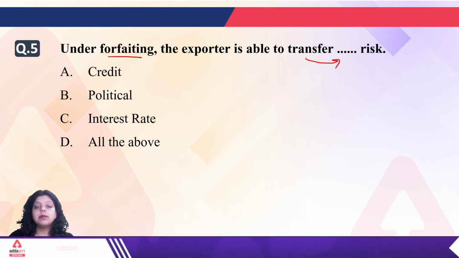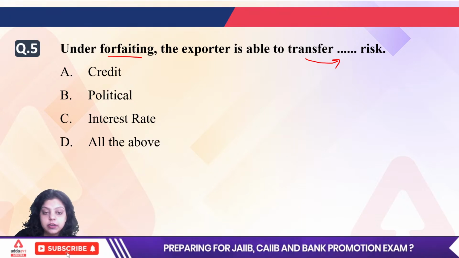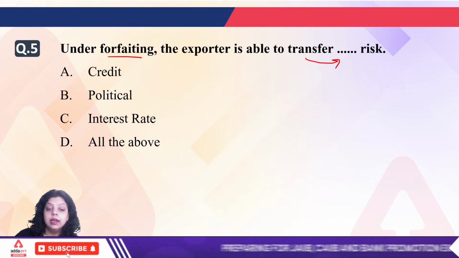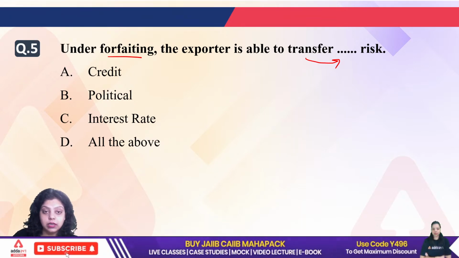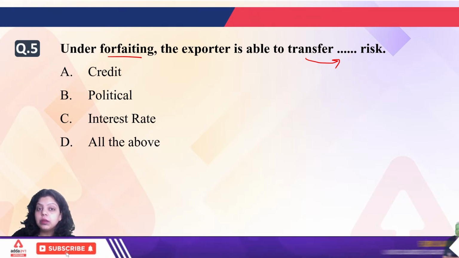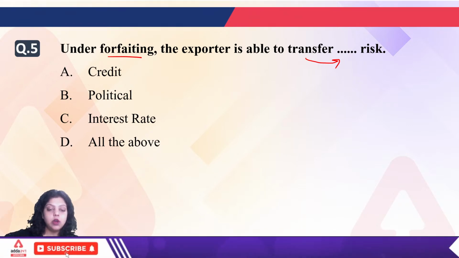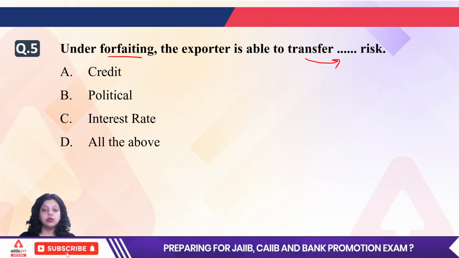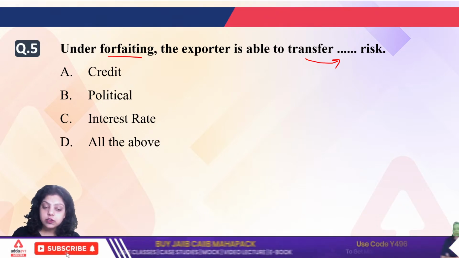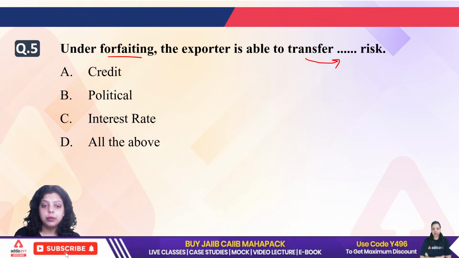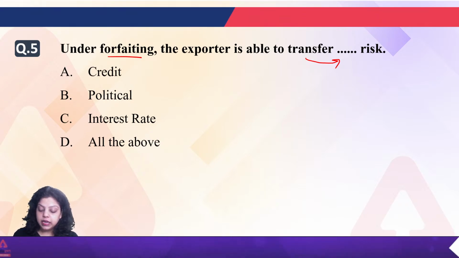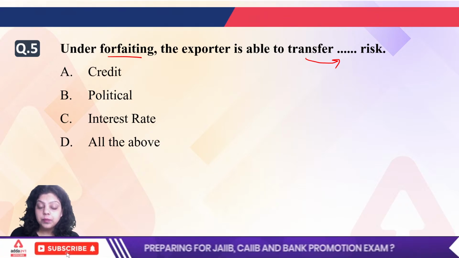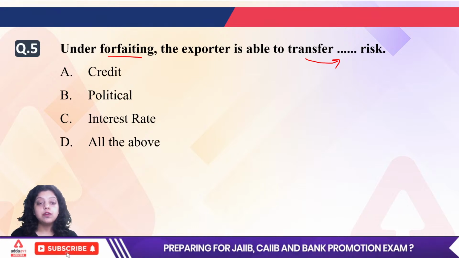So it is asking about forfeiting, which is an alternate source of finance used by the exporter, importer, or buyer or seller, in which the forfeiter will be a bank. Whenever we are talking about forfeiting, it is an alternate source of finance by which the exporter, importer, or buyer seller perform their trade of goods and services, in which the mediator will be the forfeiter, and that forfeiter will be a bank or financial institution.